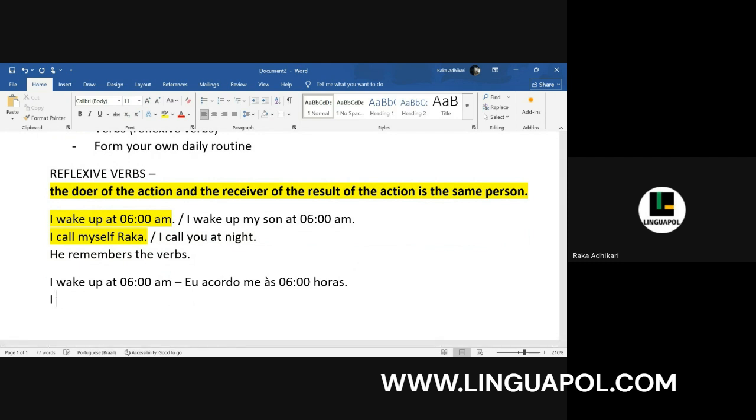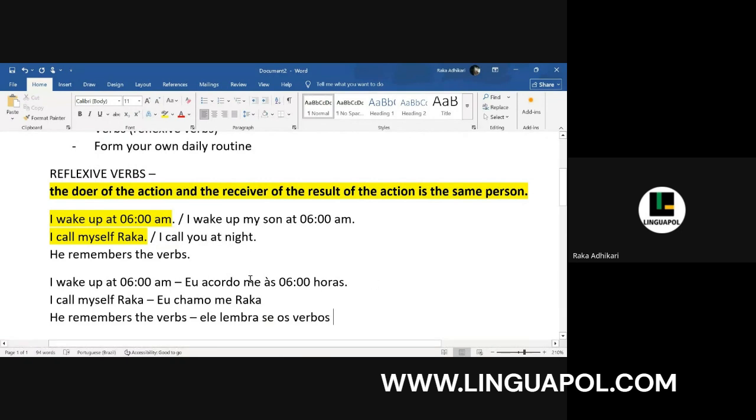Next, I call myself Raka. Eu chamo-me Raka. He remembers the verbs. Ele lembra-se os verbos. So these things that you can see after the verb, these are called reflexive pronouns.